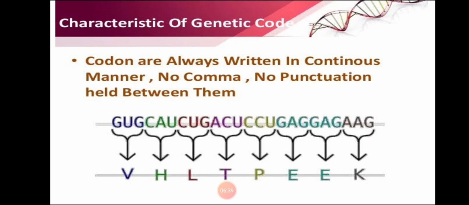The next property is that the genetic code is commaless. That means they are always in a continuous manner. You can see here GUG, CAU, CUG. There is no punctuation mark, no comma, no full stop in between. This indicates that the genetic code is commaless. They are read without any punctuation, written without any full stop. This is the next property of a genetic code.